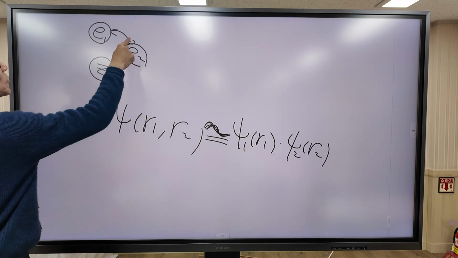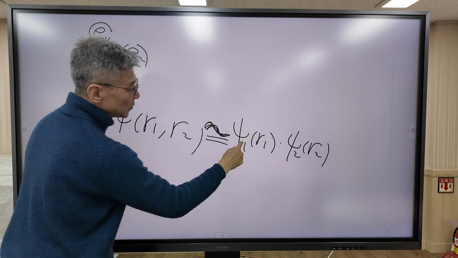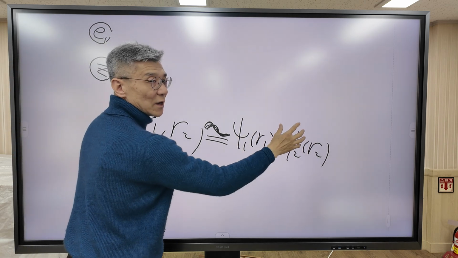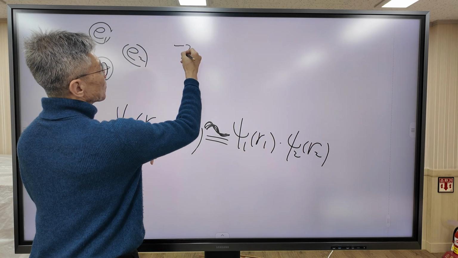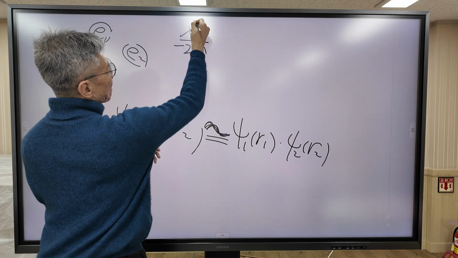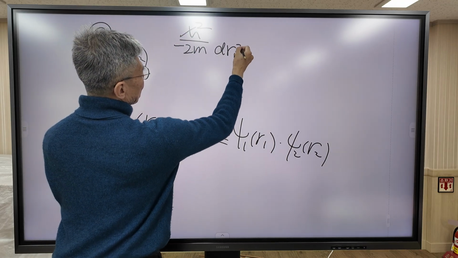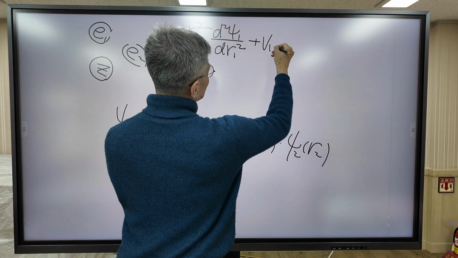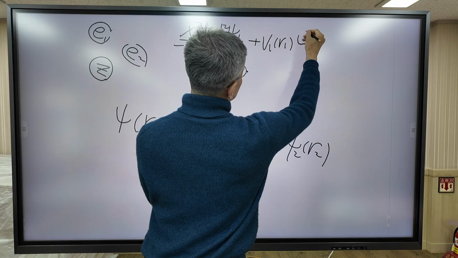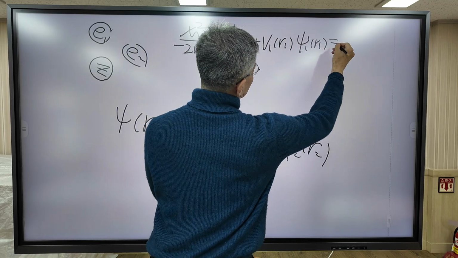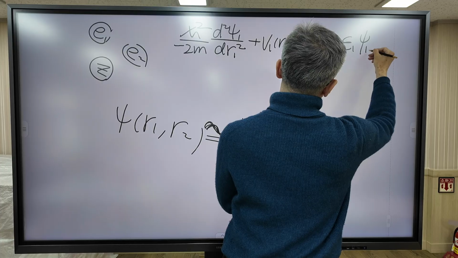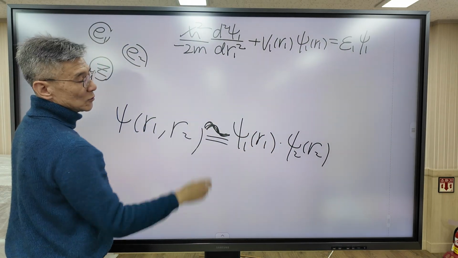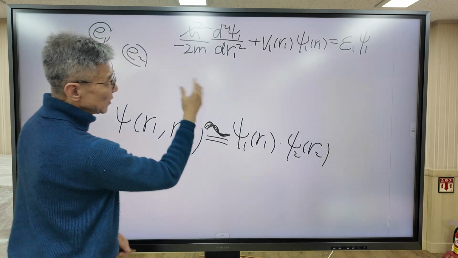Now then, how to solve ψ1 and ψ2? We are going to set up the Schrödinger equation for ψ1 and ψ2. The Schrödinger equation looks like this, which is a familiar form. The Schrödinger equation for the first wave function looks like this. The Schrödinger equation for the second wave function looks similar.